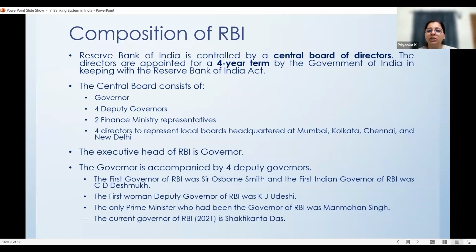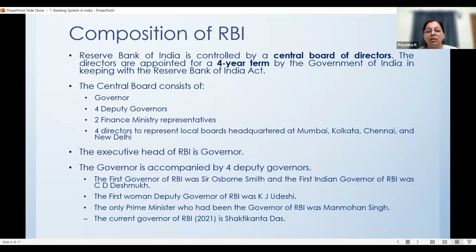Now, some prominent characters you need to know. The first governor of RBI, which was in British India, was Sir Osborne Smith, and the first Indian governor was C.D. Deshmukh. RBI was formed in a pre-independence period, established in 1935, even before independence. So the first governor appointed in RBI was Sir Osborne Smith, and the first Indian governor was Mr. C.D. Deshmukh.